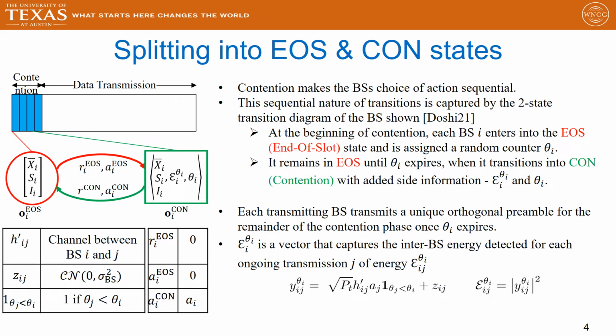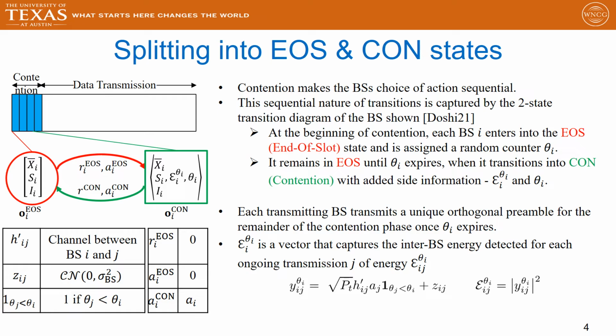Contention-based spectrum access as an LBT makes the base station's choices of action sequential. We capture this sequential nature of transitions in the two-state diagram shown on the left. At the beginning of contention, when each base station has not yet been assigned a counter, we consider it to be in an end-of-slot state. It is then assigned a counter, which expires after the value of the counter decrements to 0, and then it is able to sense the spectrum. This is when we consider a transition into the CON state with the added side information.